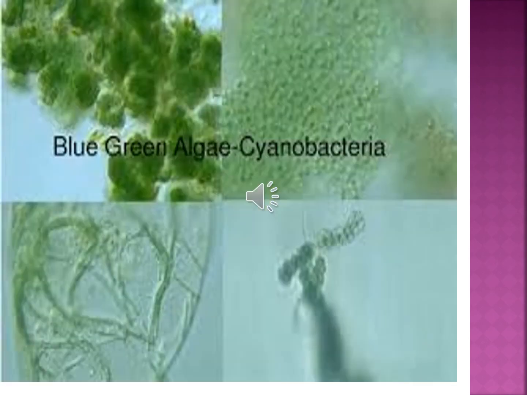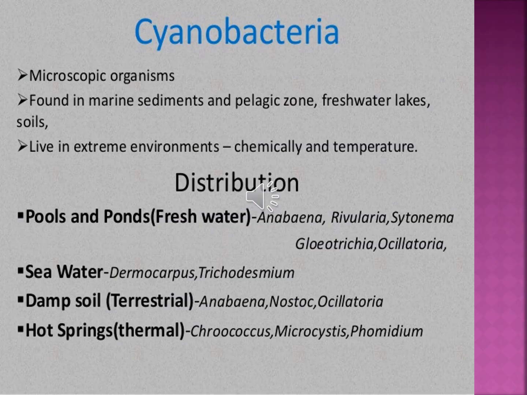Look at this picture. This is an example of blue-green algae. Okay, it's a cyanobacteria. Cyanobacteria is a microscopic organism. What is a microscopic organism? This kind of organism we can see only with the help of a microscope. We cannot see it with our naked eyes. It is found in marine sediments, the pelagic zone, freshwater lakes and soils. They live in extreme environments. What are extreme environments? Very high heat is also a favorable condition. That is the extreme environment.